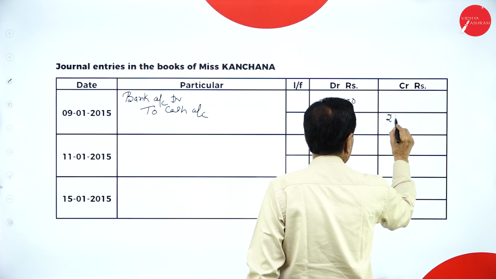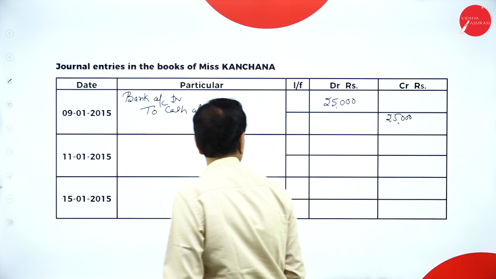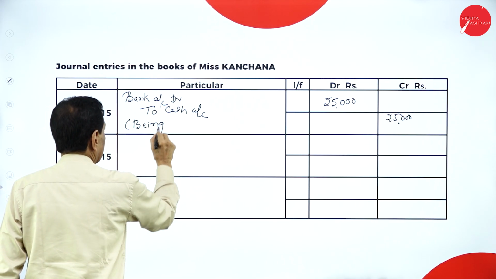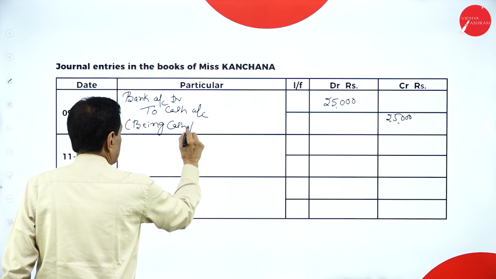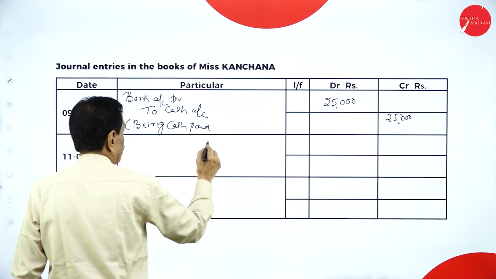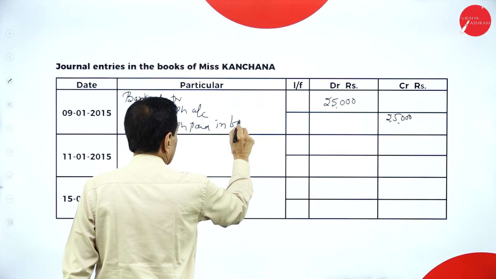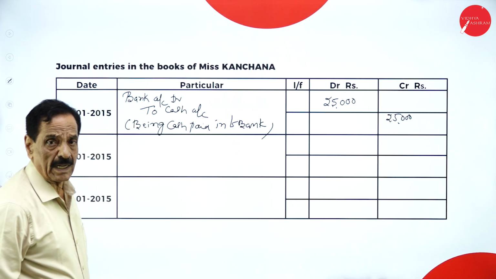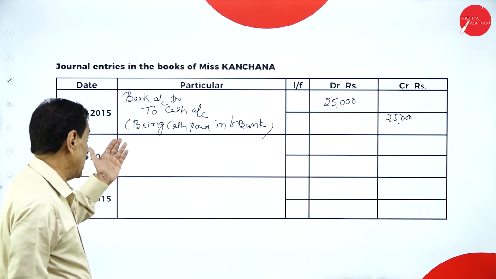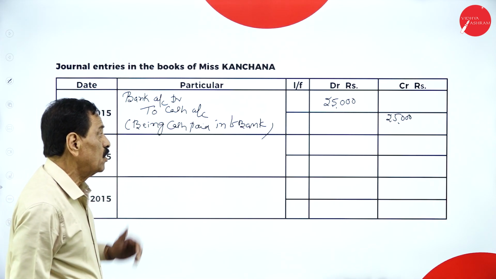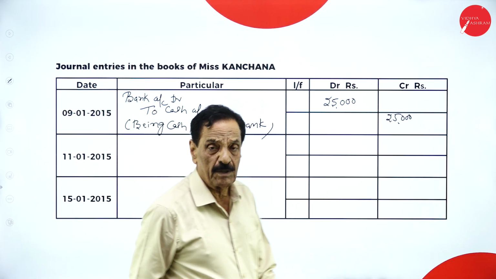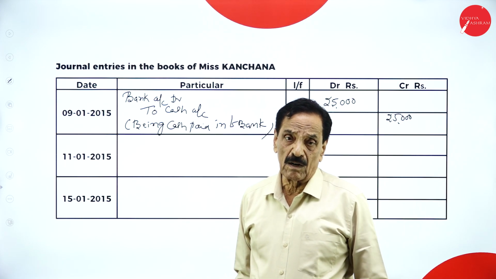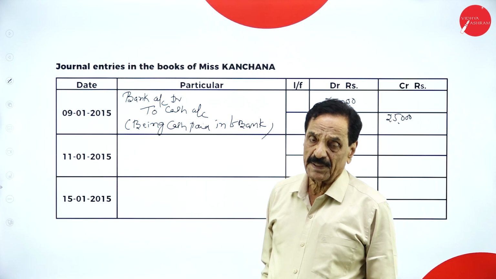$25,000, being cash paid into bank. We put the money into the bank account. Who is the receiver? Banker. What is going out from you? 25,000. Debit what comes in, credit what goes out. Bank means personal account. Debit the receiver, credit the giver.